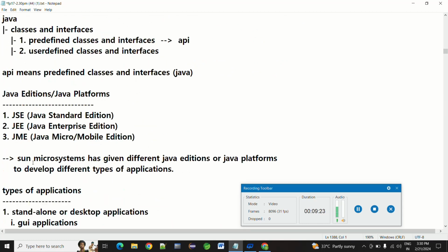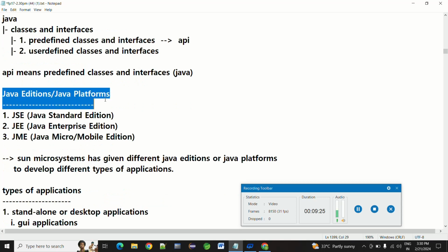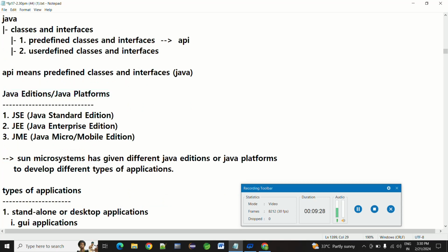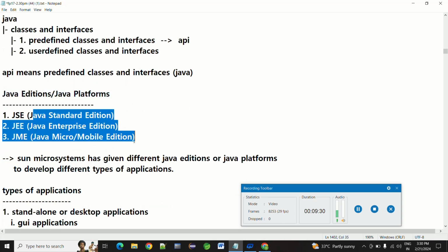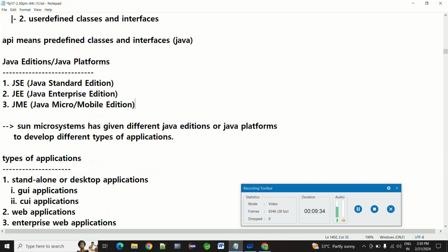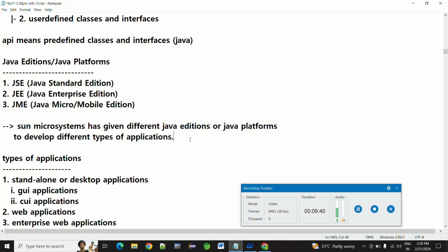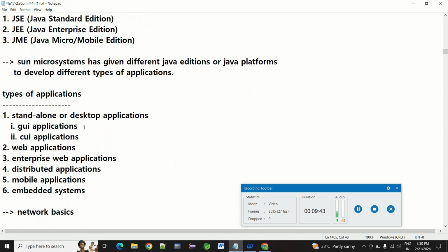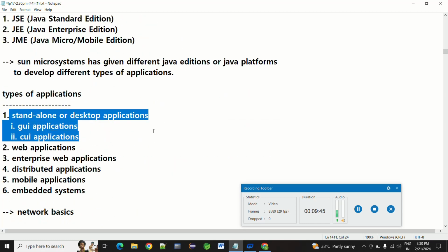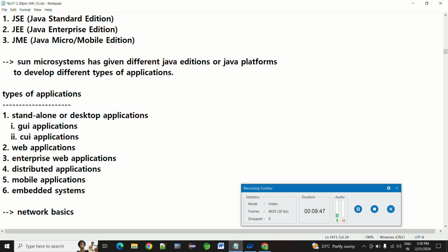Okay, so coming to the editions, Java editions. I told you shortly, right? Java Standard Edition, Enterprise Edition, and Micro or Mobile Edition. Sun Microsystems has given different Java editions, or Java platforms, to develop different types of applications. What are the types of applications, do you know? Firstly, standalone or desktop applications, and usually we are using web applications.